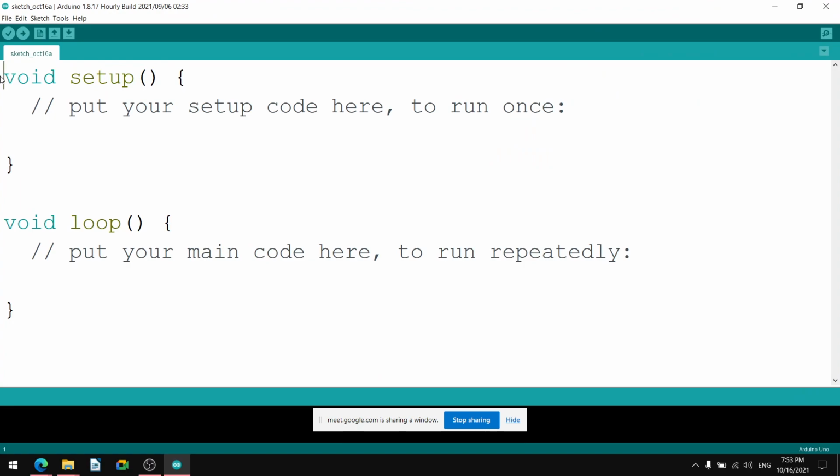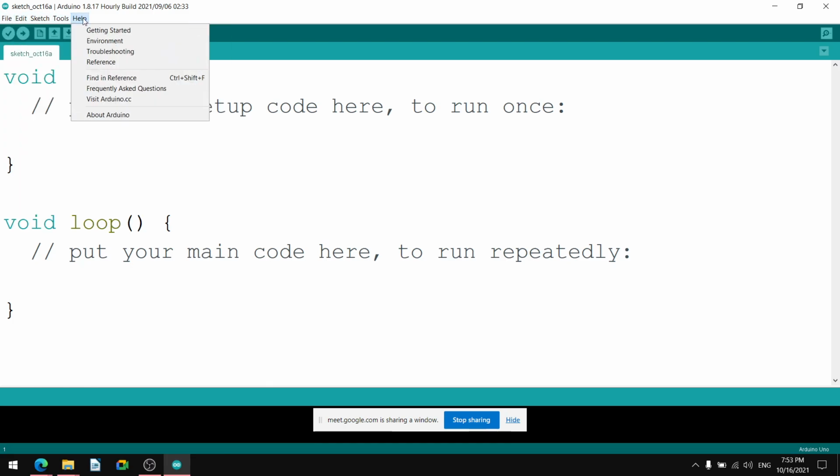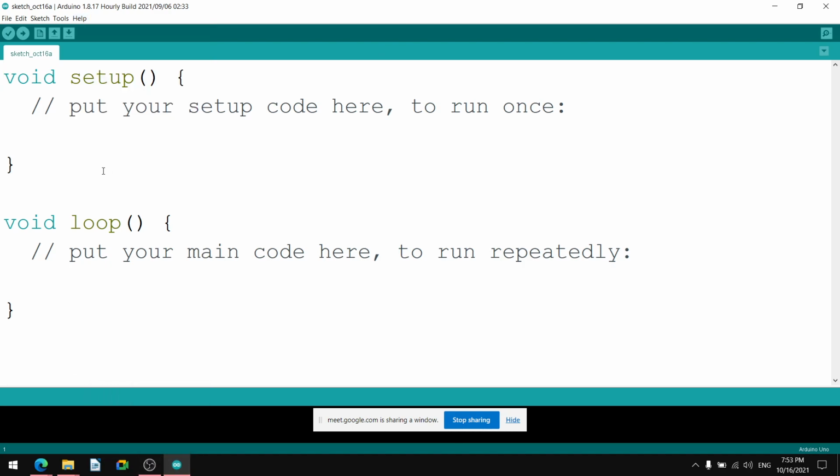So this is the File menu, this is the Edit menu, Sketch menu, Tools menu, Help menu. Okay. So is this correct? Then we'll check one by one. This is the verify, this is the upload button, this is the new sketch button, this is the open button, this is the save button. Okay.